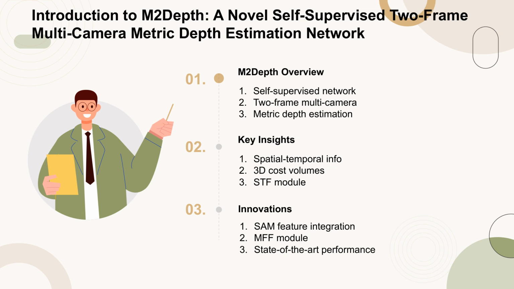M2 Depth is a novel self-supervised network designed for two-frame multi-camera metric depth estimation. The key insight behind M2 Depth is the integration of spatial-temporal information to enhance depth accuracy. This is achieved through the construction of 3D cost volumes and the use of a spatial-temporal fusion (STF) module. Additionally, M2 Depth innovates by integrating features from the segment anything model (SAM) through a multi-grain feature fusion (MFF) module, which significantly improves depth quality. These innovations have led to state-of-the-art performance in multiple surrounding depth estimation benchmarks.